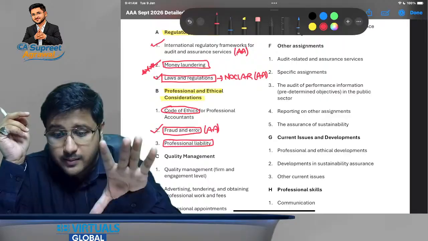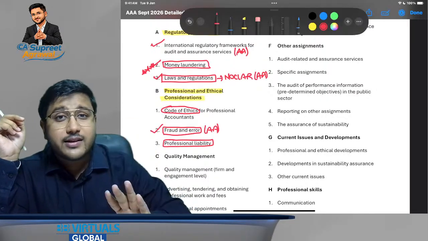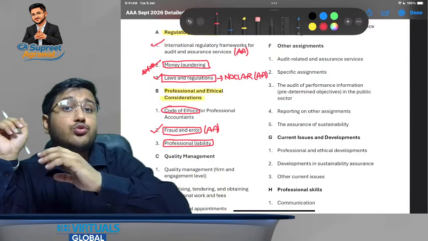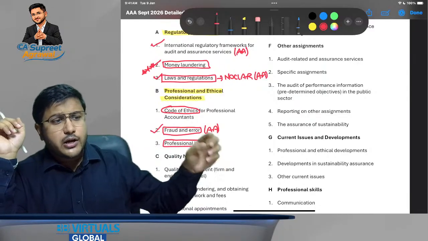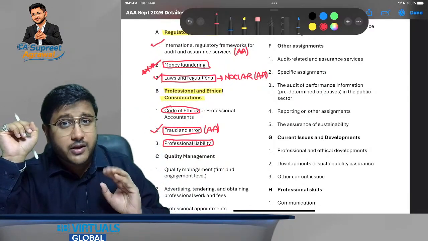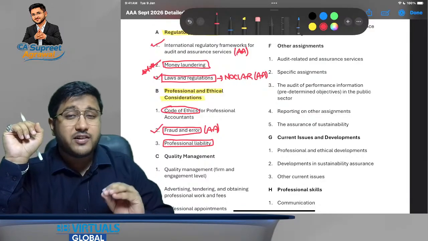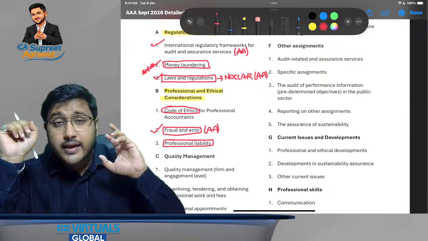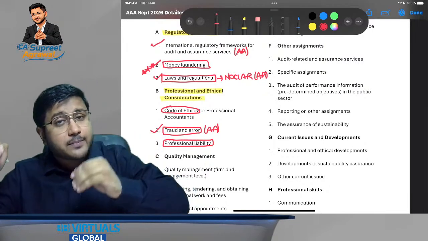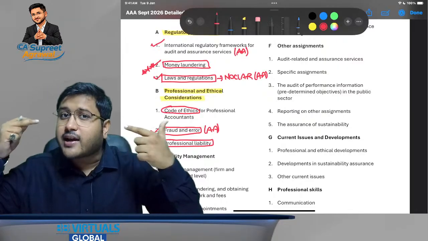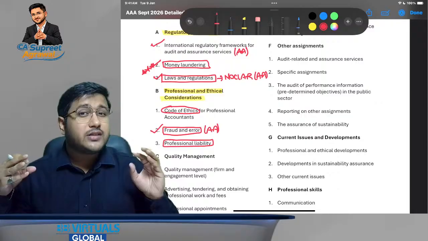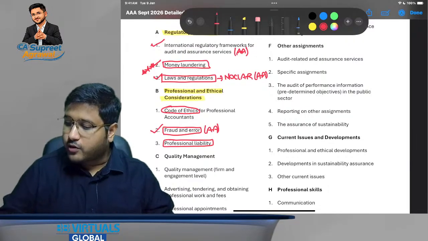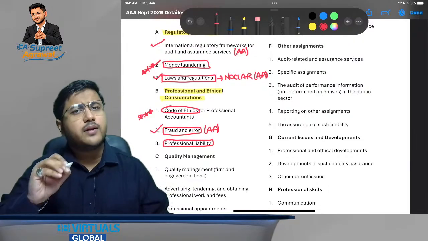Even if the chapter is similar over here, that is code of ethics, you will see that the intent of the examination and the extent of the syllabus that is covered are totally different. Because in case of AA, only the basic questions of professional ethics would be asked. But in AAA, you will see a lot of synthesis based questions, detail based questions, evaluation based questions, case scenario based questions. That is, you will have to step into the shoes of the auditor and actually think like an auditor. There will be more and more ethical dilemmas that you will be put in, and you will have to figure out what the auditor should do. And that is going to be very, very important. So again, I'll mark this chapter as one of the important chapters.